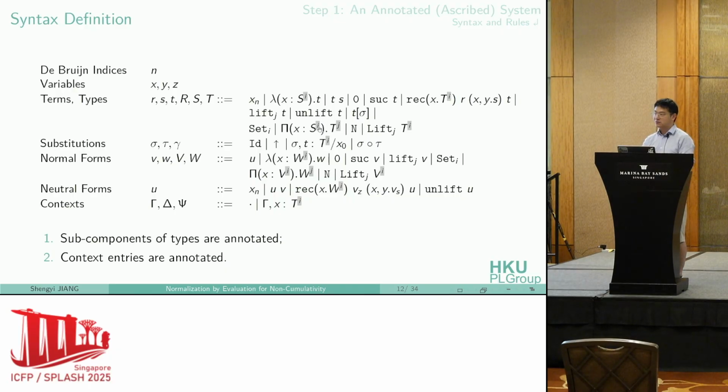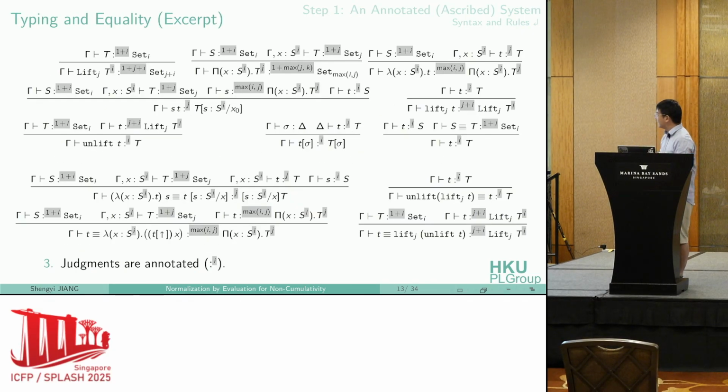So this superscript i, j all denote such annotations. And also, these are the typing and equality rules. We show just a subset of it, but it shows the formation rules of important type constructors, and also the beta rule and the eta rule of the pi types and the lift types. We also annotate each judgment with this universe i, which is this superscript on each colon.